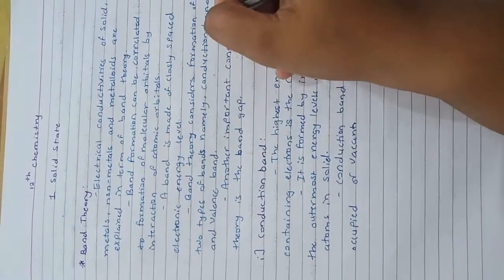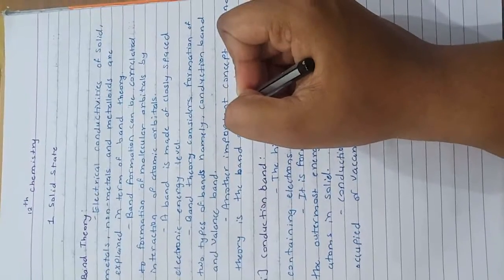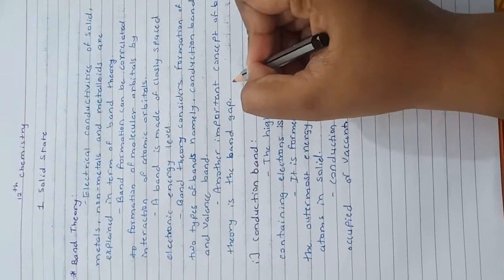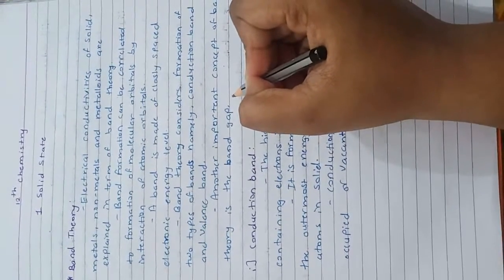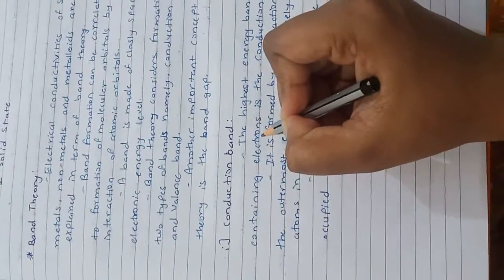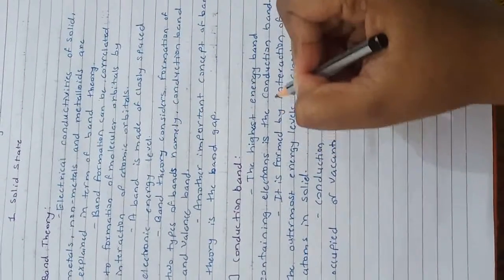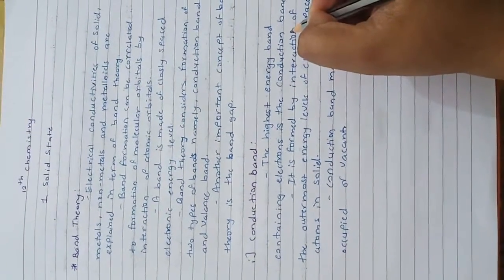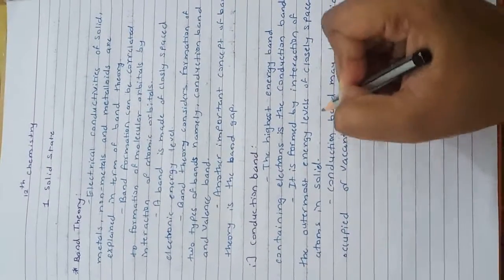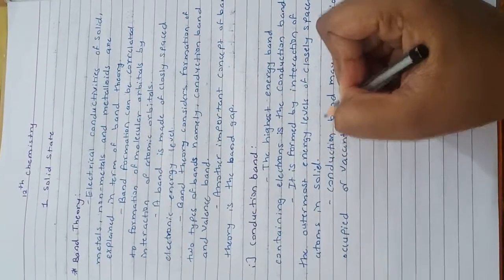Band theory considers formation of two types of bands, namely conduction band and valence band. Another important concept of band theory is the band gap. First we will see the conduction band. The highest energy band containing electrons is the conduction band. It is formed by interaction of the outermost energy levels of closely spaced atoms in the solid.